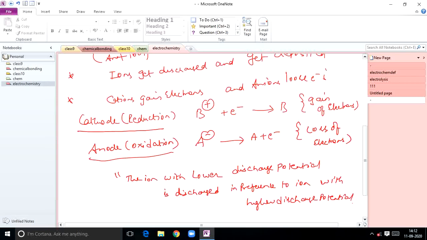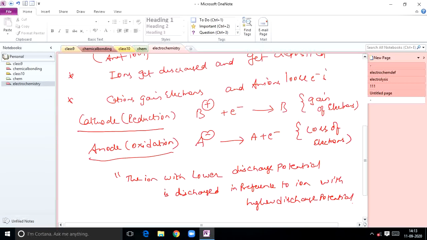Suppose two cations are there, which cation will migrate towards the cathode? Which anion will migrate towards the anode? So competition arises between similarly charged ions. Two ions are there, H+ and Na+. Which one will migrate towards the cathode first? You know that a cation migrates towards the cathode, and an anion migrates towards the anode. So the ion with lower discharge potential is discharged first, in preference to the ion with higher discharge potential.